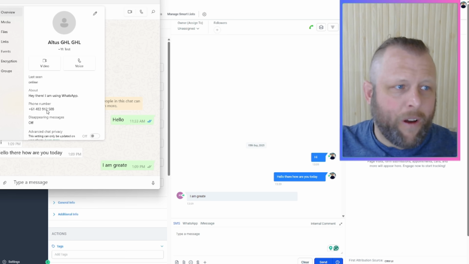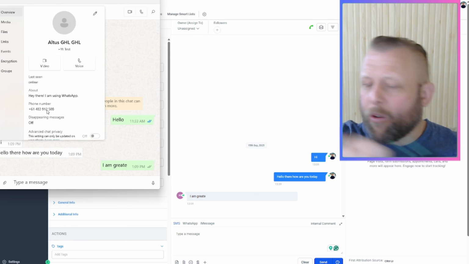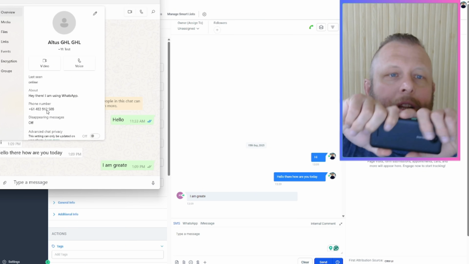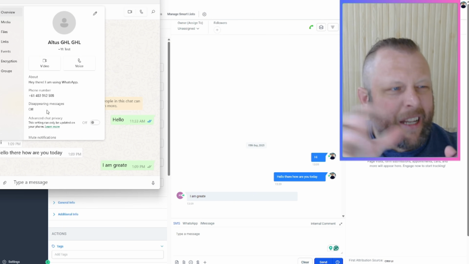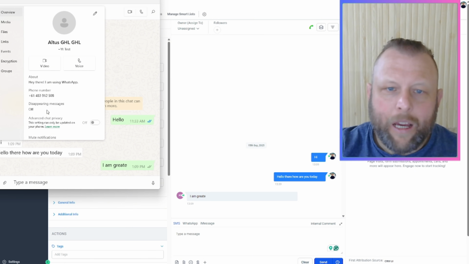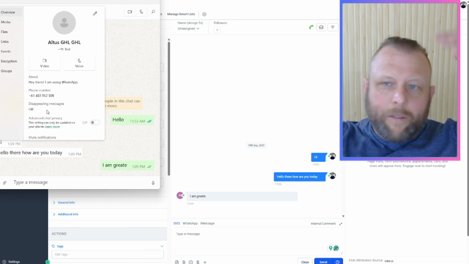I literally leave the phone. You don't need this anymore. I can put it on charge if we want to. WhatsApp is connected to it. It's awesome. It's working. It's coming in here as well. Doesn't matter. Don't need that. We are going to go out and build out our system.